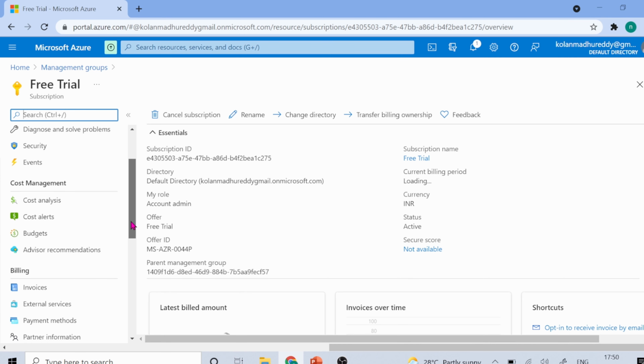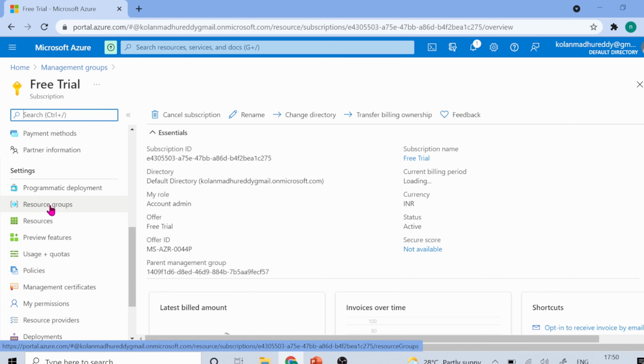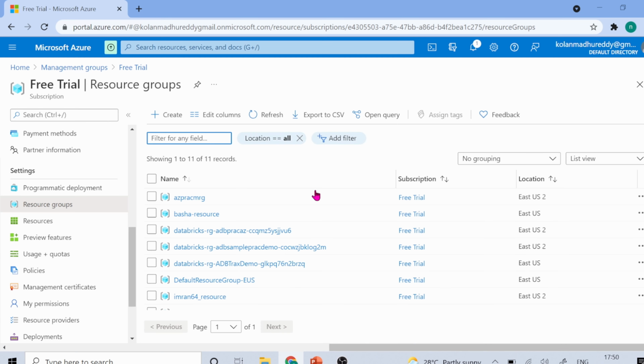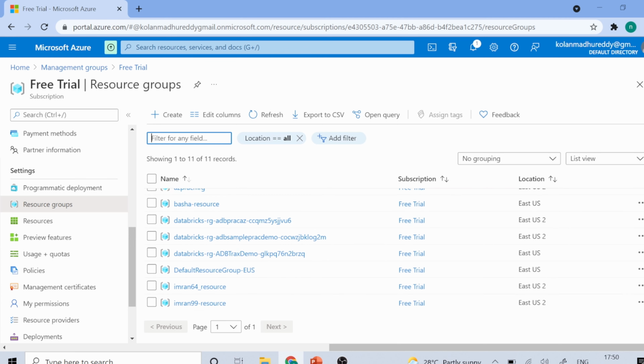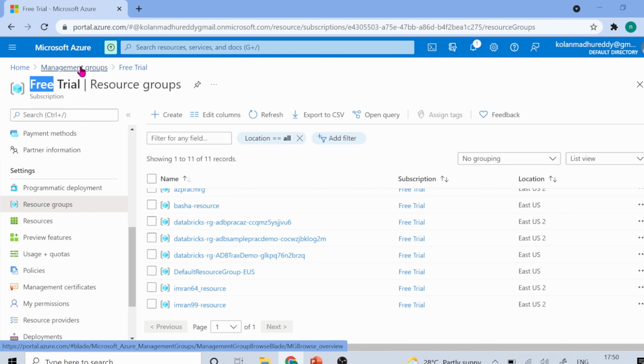Inside the subscription, what do we have? We have resource groups. Click on resource groups. These are the resource groups I have created for some other training purposes. So many resource groups are available under this particular free trial subscription. What is the parent for this free trial? The management group. After that, you open your subscription, which is my free trial version, and in that I have resource groups.